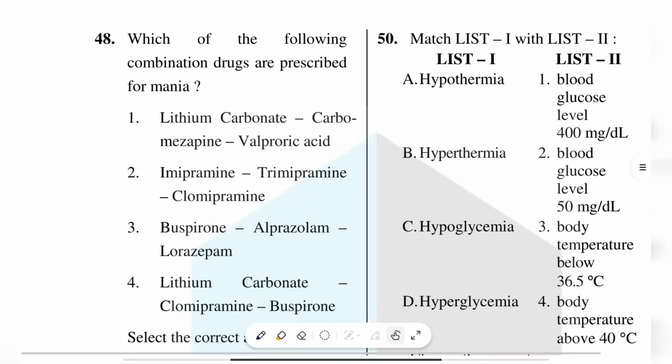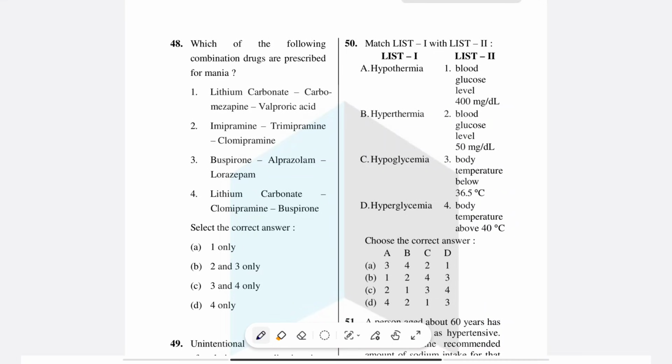So next we will move on to question number 48. Which of the following combination of drugs are prescribed for mania? Option 1 is lithium carbonate, carbamazepine, valproic acid. Option 2 is imipramine, trimipramine, clomipramine. Option 3 is Buspirone, alprazolam, lorazepam. Option 4, lithium carbonate, clomipramine and Buspirone. Here the answer is option A, 1 only.